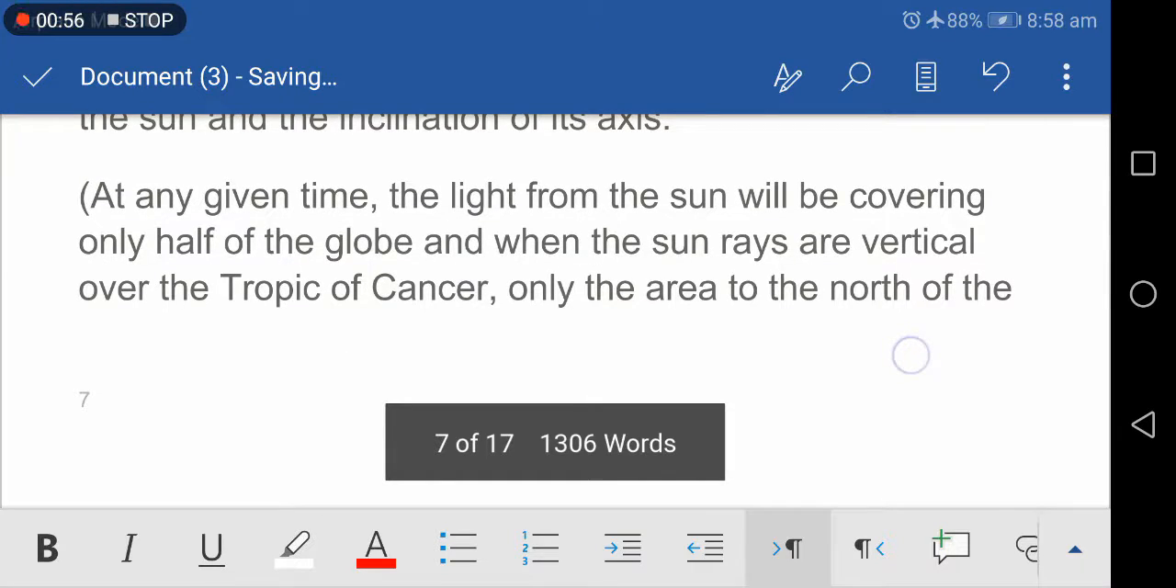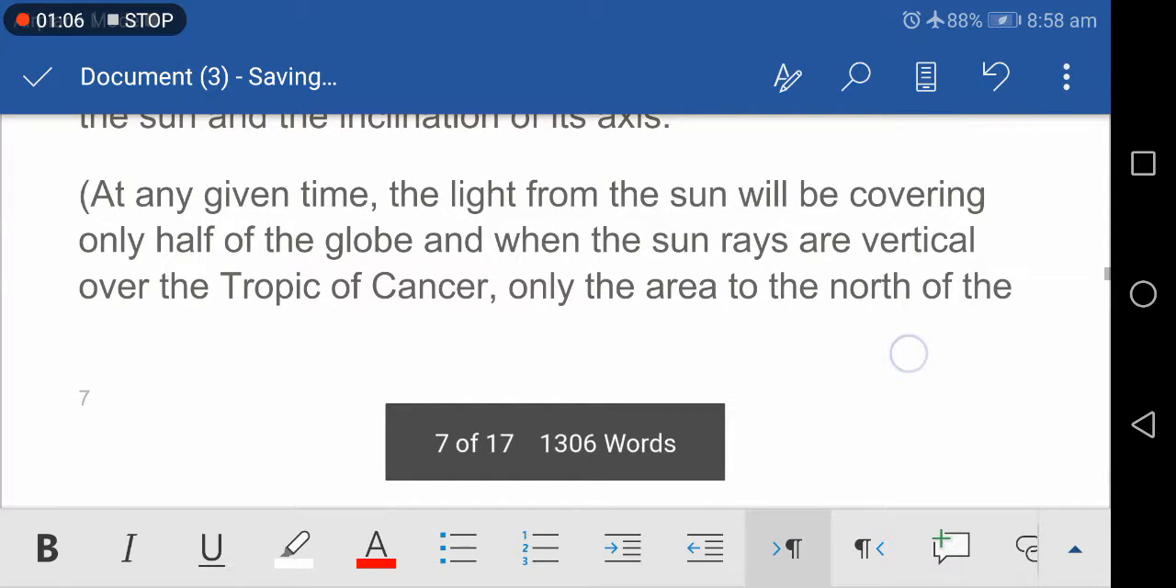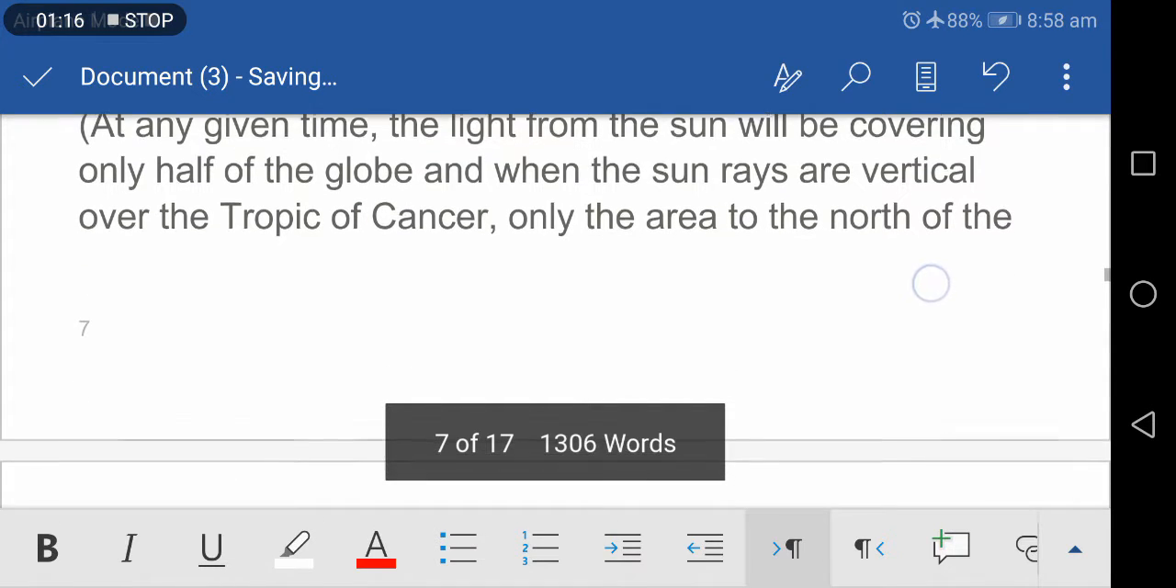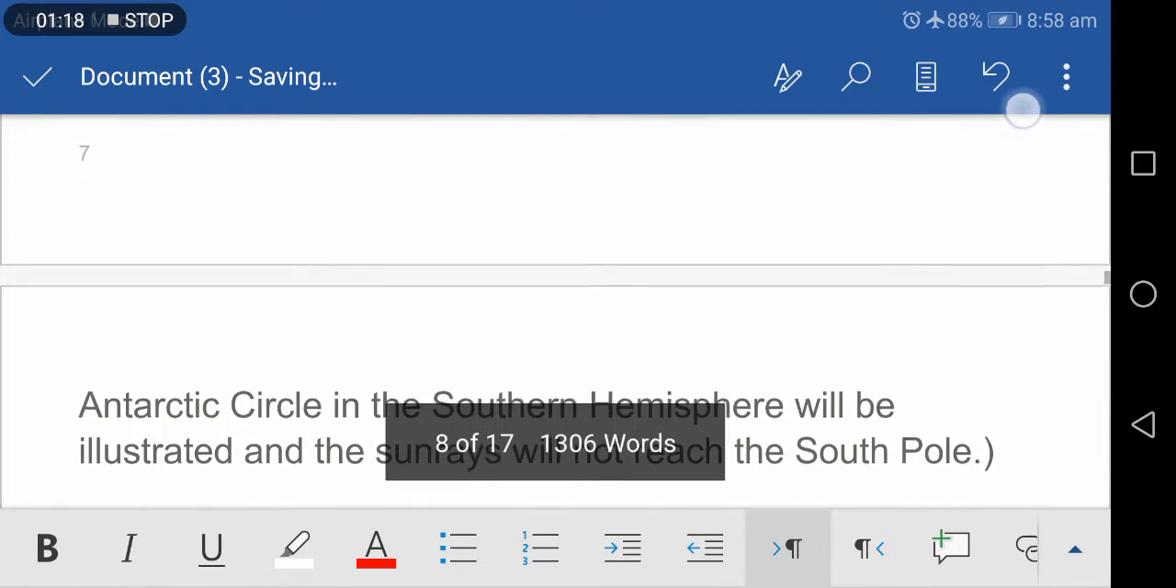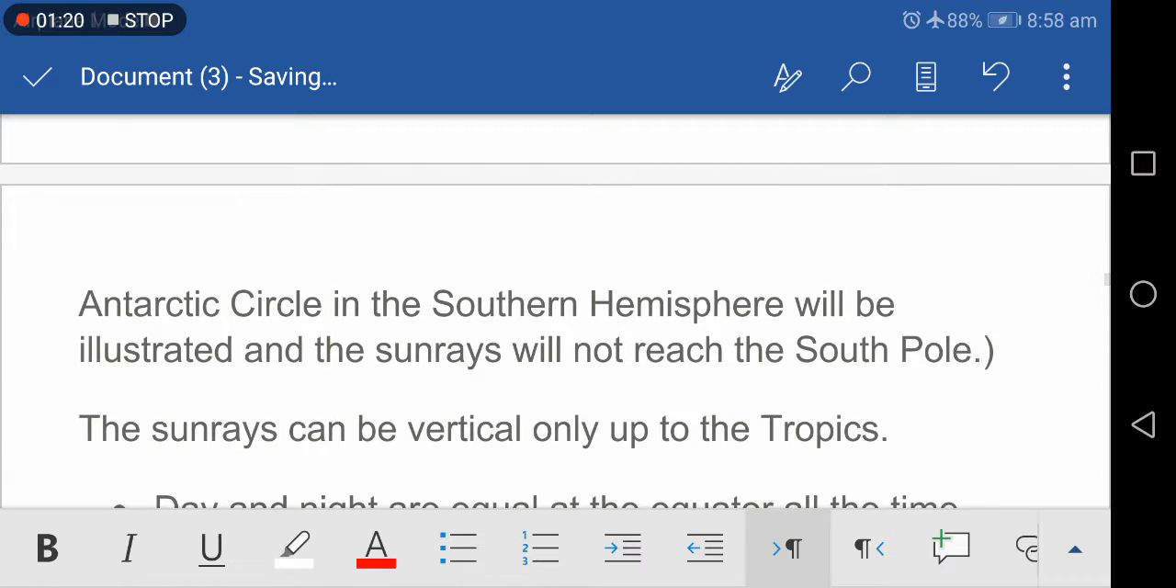On 22nd December, the Earth is in an equivalent but opposite position in its orbit. That is, the Tropic of Capricorn receives the vertical rays of the sun. This condition is the winter solstice. The longest night occurs in the northern hemisphere at this time, and the North Pole experiences continuous night and the South Pole has continuous day.